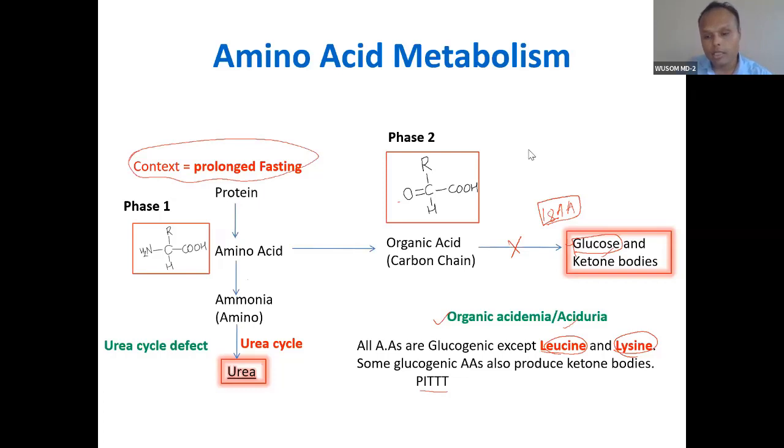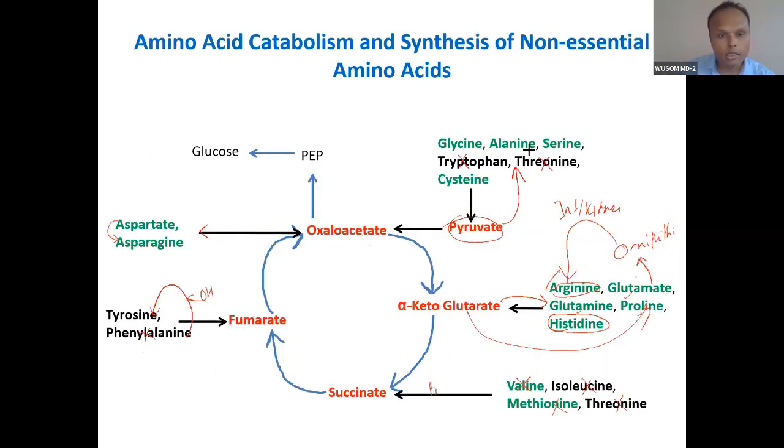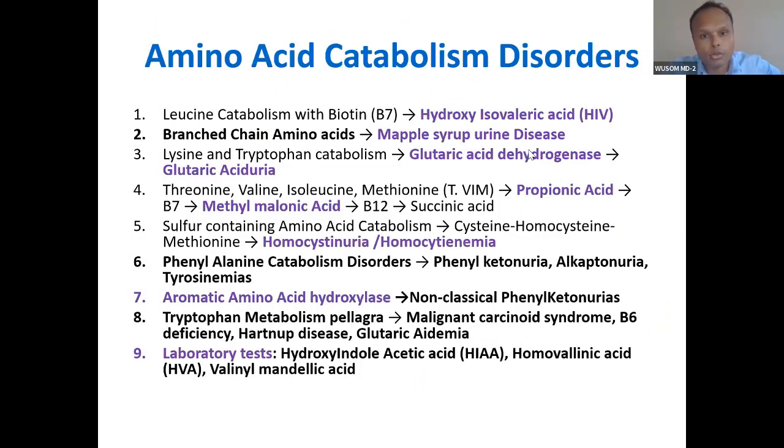After this, catabolism happens, and through this the carbon skeleton will join one of the intermediates of the Krebs cycle. Two amino acids, leucine and lysine, are not shown here. They will form ketone bodies, meaning they form acetyl coenzyme A, and this acetyl coenzyme A will form ketone bodies. So this is the overview of amino acid catabolism. If you remember this, it is very easy to understand amino acids. Wherever you see amino acid catabolism, these are the important things about amino acid catabolism and disorders. I have tried to put everything in one slide.